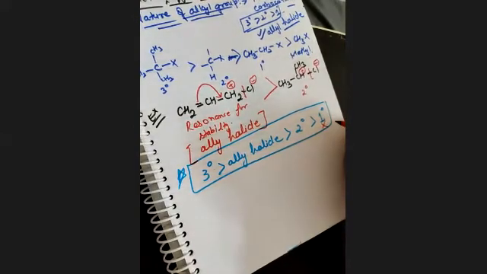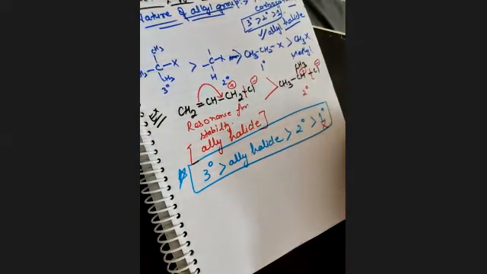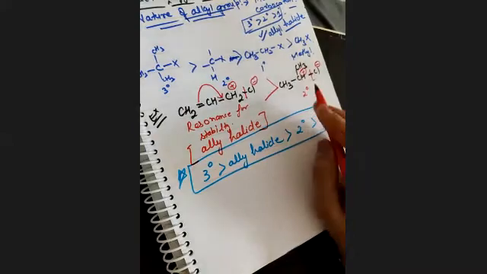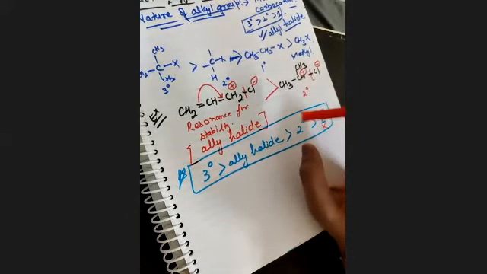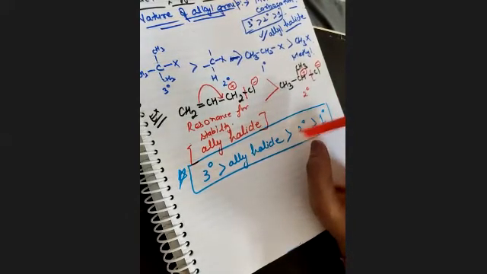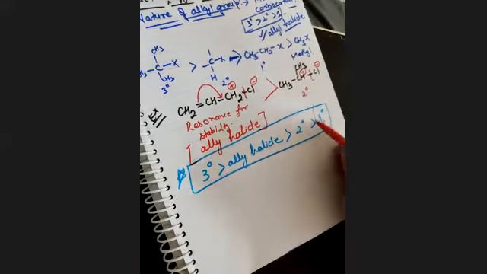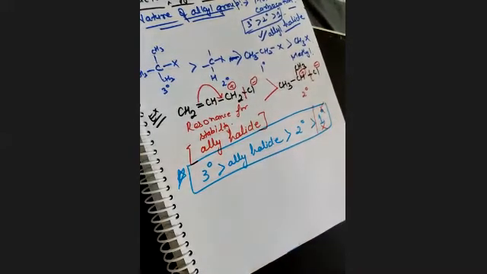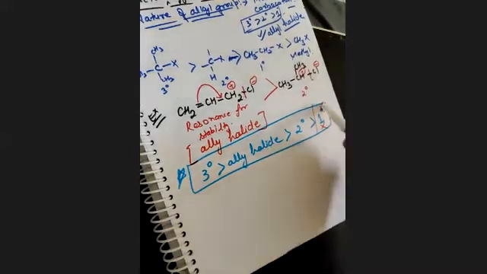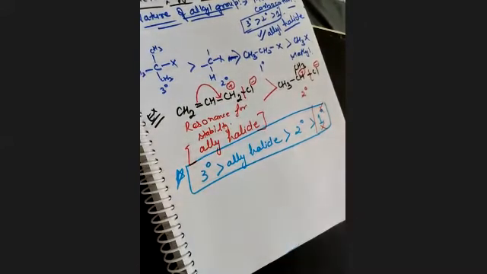But sometimes if you force a 1 degree compound, it can show SN1. If you lower the temperature, add some catalyst, or increase the strength of the solvent, then at that point the poor 1 degree will be forced to show it. But in normal state, 1 degree does not show SN1 reactions. Clear? Note it down. This is the most important thing.